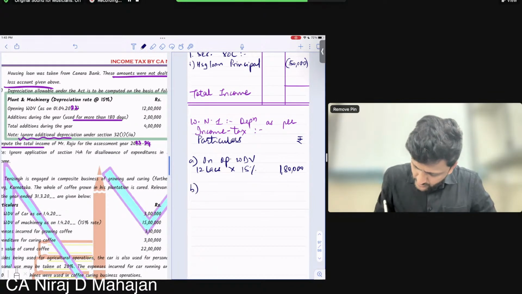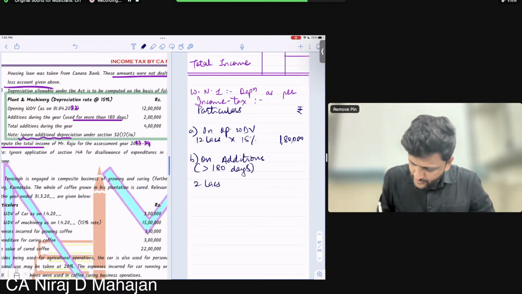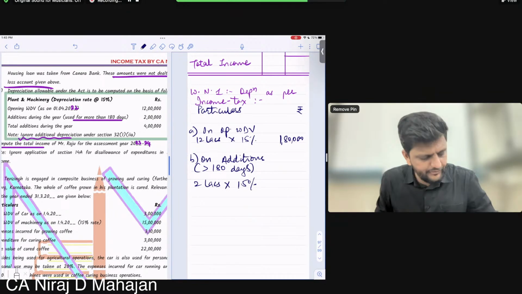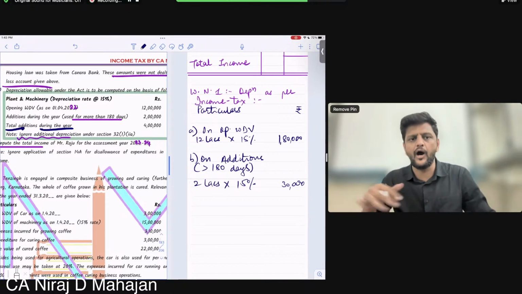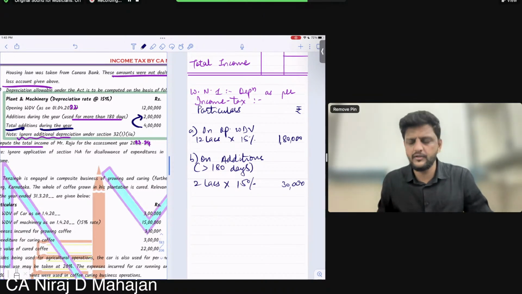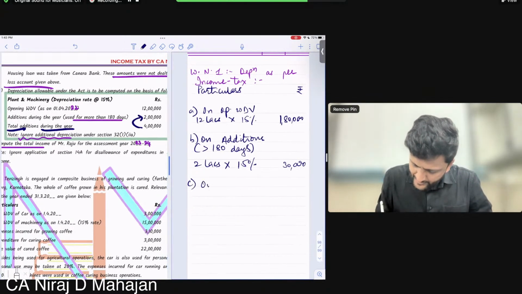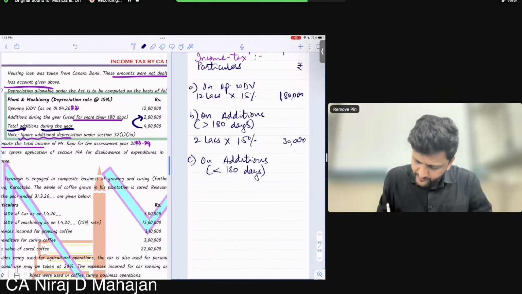Then on additions they have given to you, put to use for more than 180 days. That means again we will get full depreciation over here of 2 lakhs into 15%, 30,000. Total additions during the year is of 4 lakhs, out of which they are telling you that 2 lakhs were put to use for more than 180 days. Therefore on additions, the remaining are less than 180 days. How much? 2 lakhs into 7.5% is 15,000.